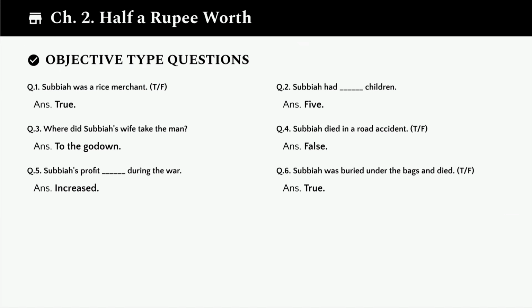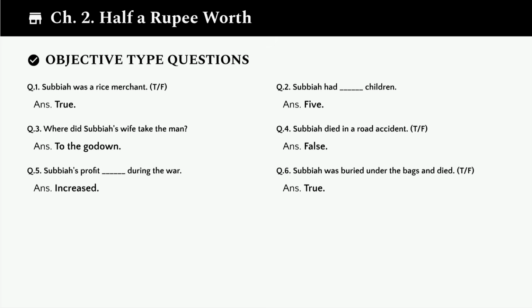Moving on to chapter 2, half a rupee worth. Let's look at the objective type questions first. Question 1. Subaya was a rice merchant. True or false? The answer is true. Subaya indeed was a rice merchant. Question 2. Subaya had blank children. The answer is 5. He had 5 children.